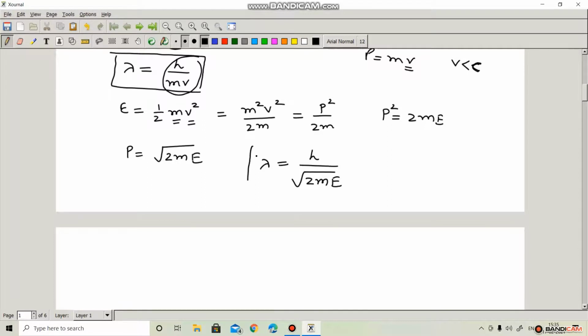This is de Broglie wavelength in terms of kinetic energy of the particle.